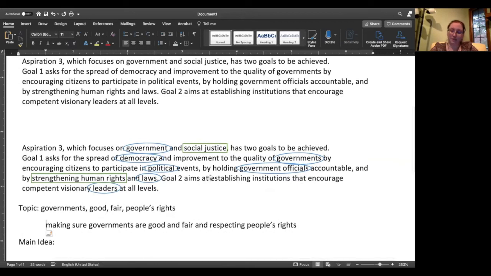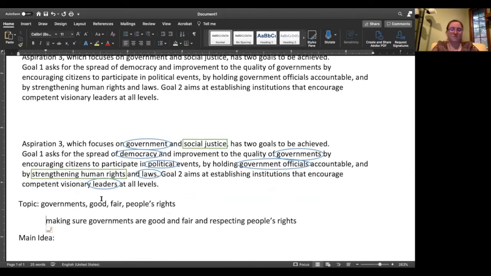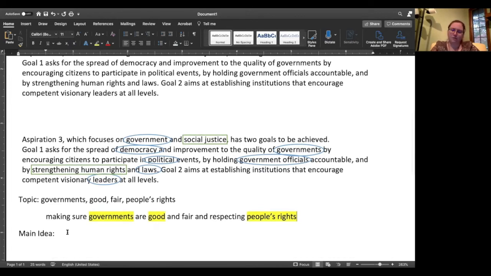You may get something a little bit different, but you want to make sure that you have these keywords here. Governments, something about them being good to people, and then they are also respecting, not infringing, not hurting those people's rights. Now remember, when we talk about main ideas are a little bit different. They are complete sentences, but they include the topic.